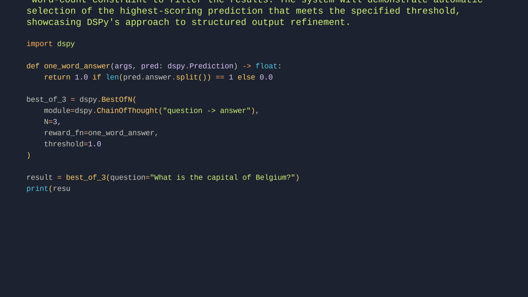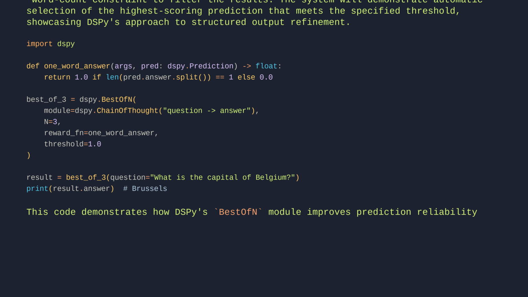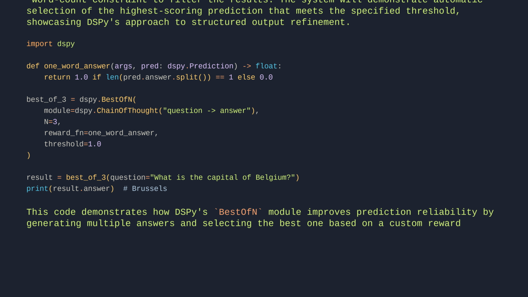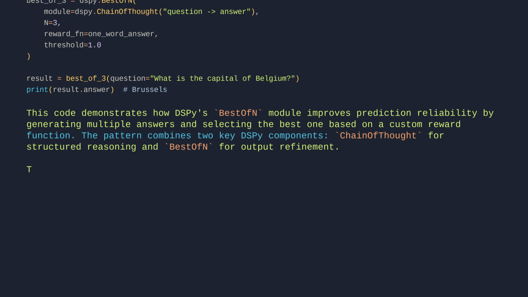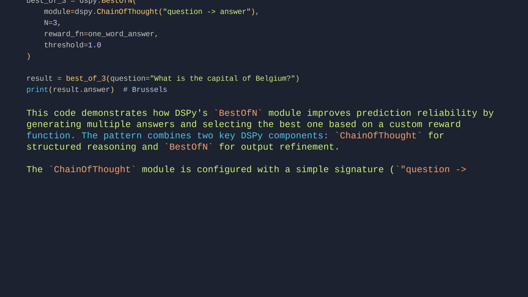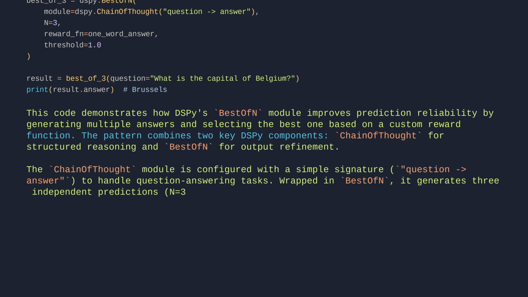This code demonstrates how DSPy's BestOfN module improves prediction reliability by generating multiple answers and selecting the best one based on a custom reward function. The pattern combines 2 key DSPy components: ChainOfThought for structured reasoning and BestOfN for output refinement. The ChainOfThought module is configured with a simple signature, question to answer, to handle question answering tasks. Wrapped in BestOfN, it generates 3 independent predictions, N equals 3, using different rollout IDs to bypass caching.